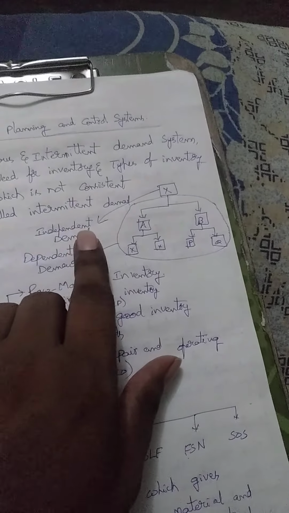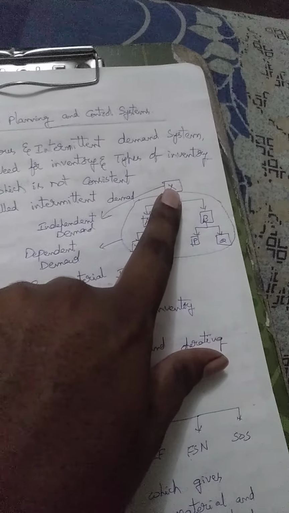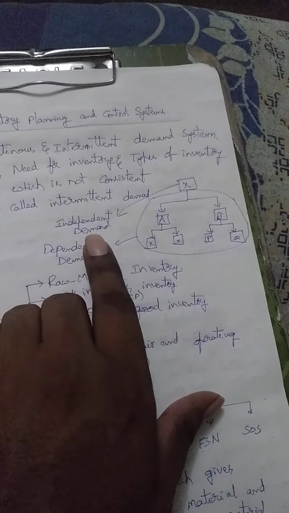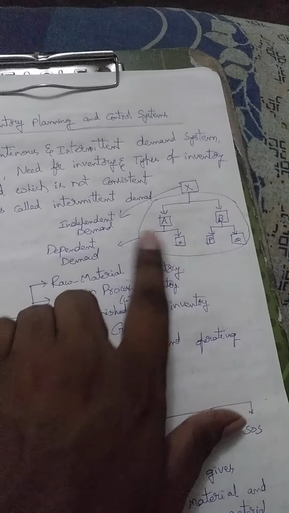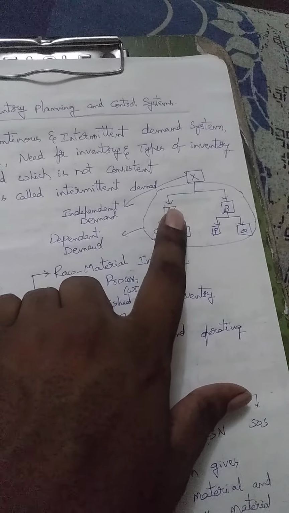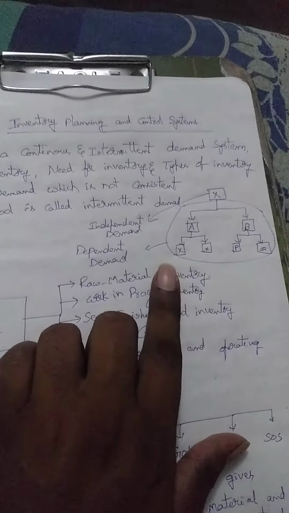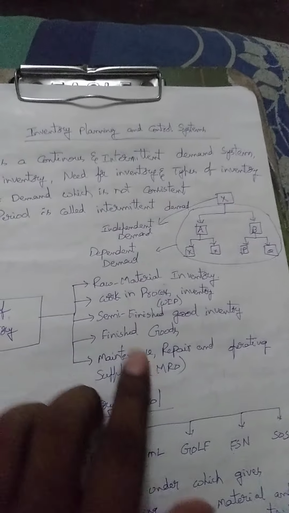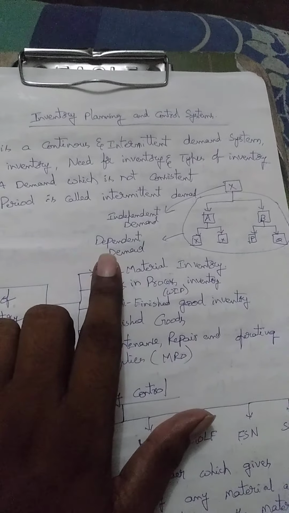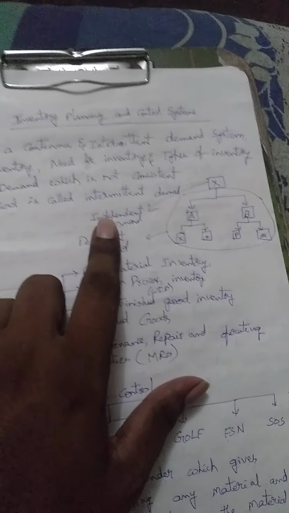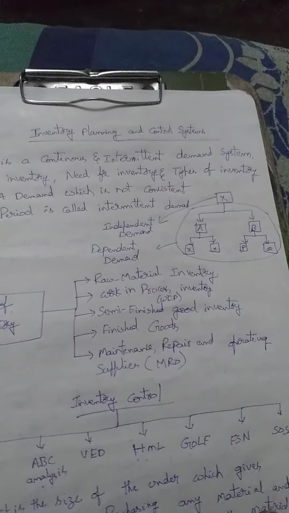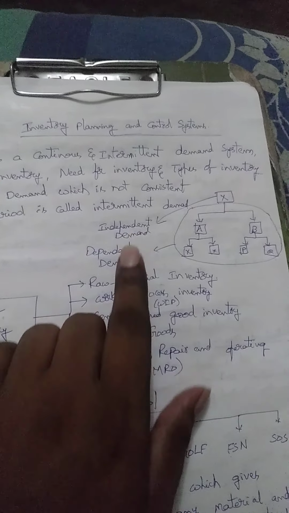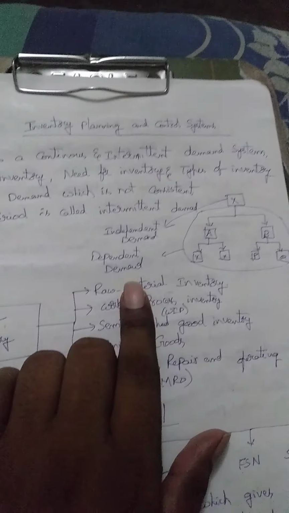So here the independent demand is nothing but this particular demand is not linked with other situations. The dependent demand is nothing but the A demand depends on the X demand. So in inventory planning and control there are dependent demand and independent demand. Some substitute products are under consideration of dependent demand. Some categories of products are in the category of independent demand, like mandatory products. You can take the example of independent, and substitute products having the independent demand.